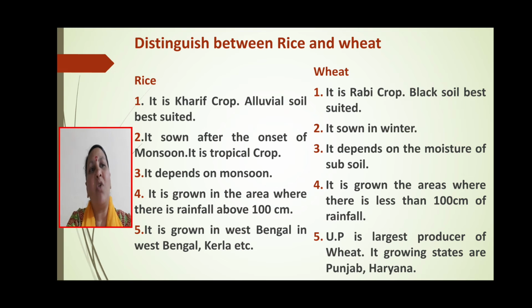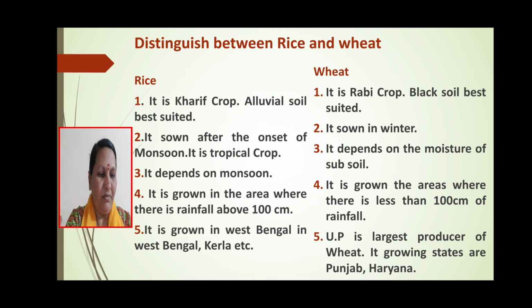Wheat is a Rabi crop. Black soil is best suited for this. It is sown in winter. It depends on the moisture of the subsoil. It is grown in areas where there is less than 100 centimeter rainfall. Uttar Pradesh is the largest producer of wheat. Punjab and Haryana are other growing states.